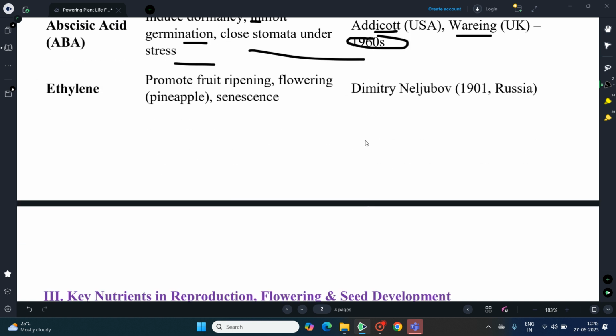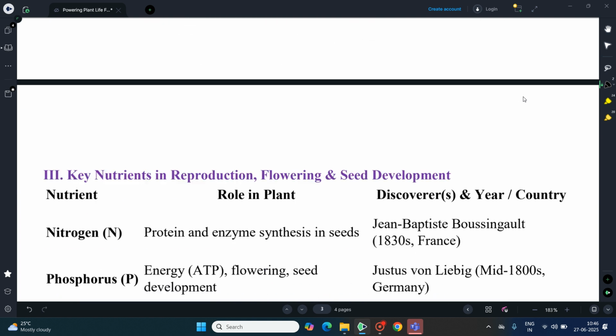Ethylene promotes fruit ripening, also induces flowering in some plants, and is involved in the senescence of the plant or the fruit. This was discovered by Neljubov in 1901. He is a Russian scientist.